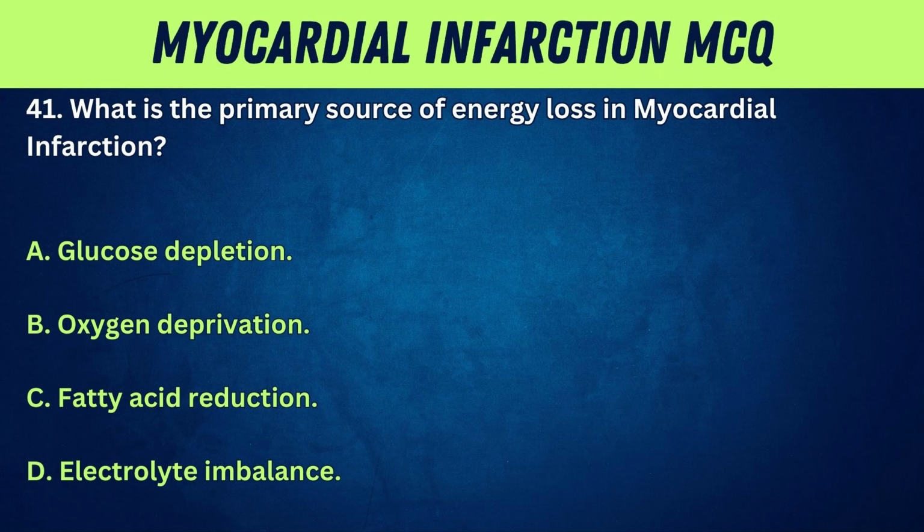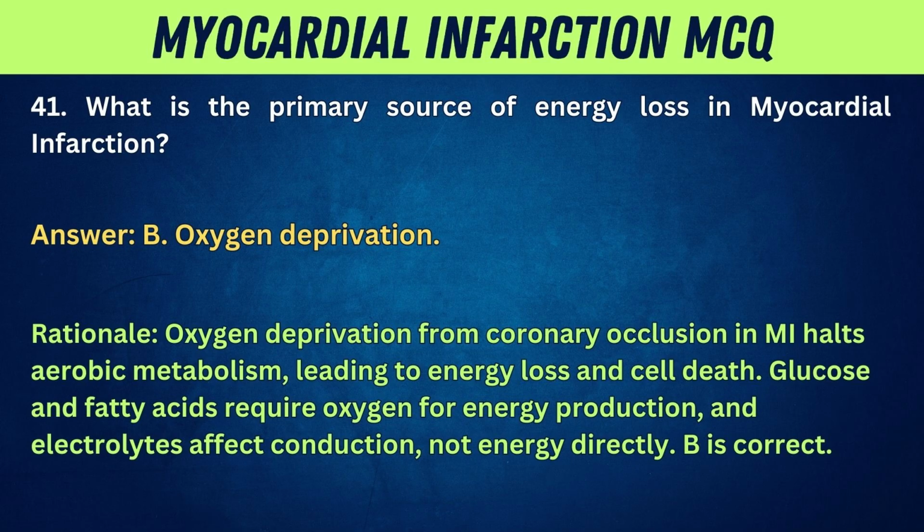41. What is the primary source of energy loss in myocardial infarction? A. Glucose depletion. B. Oxygen deprivation. C. Fatty acid reduction. D. Electrolyte imbalance. Answer: B. Oxygen deprivation.